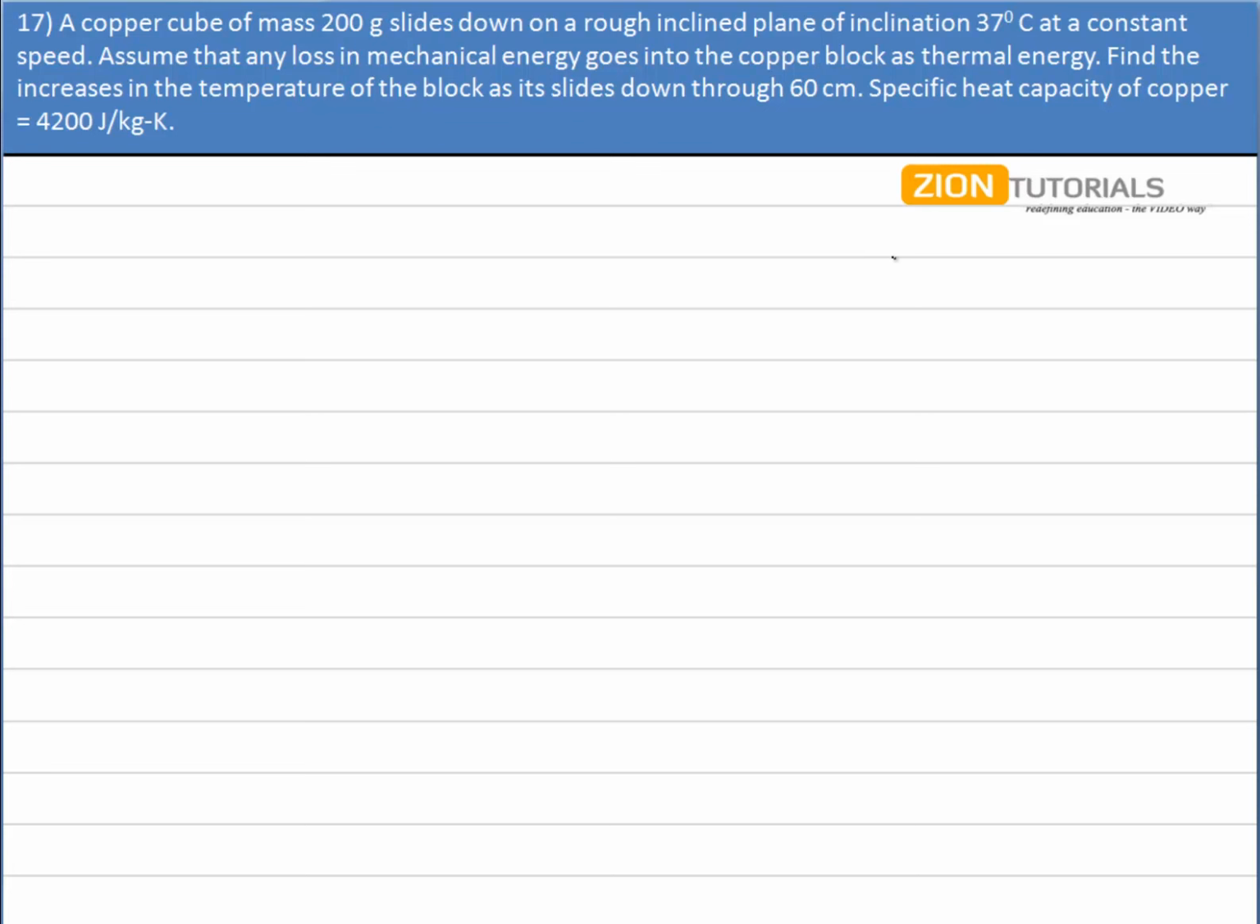Alright. Now let us say this is my inclined plane at which a block slides. The angle of inclination is 37 degrees and the block comes down. Now again this question is simply energy conservation. Initially it is having a kinetic energy and a potential energy. Let's say this is my height h. So initially it is having some potential energy. Alright, it slides down 60 centimeters.